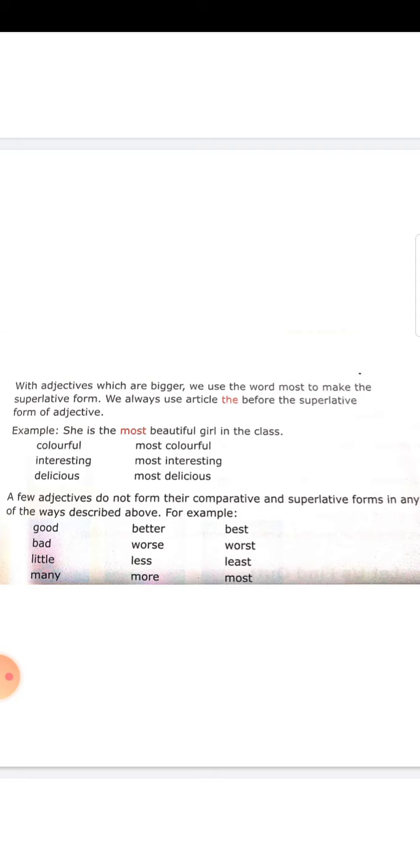Repeat. Good, better, best. Then bad, worse, worst. Then little, less, least. Then many, more, most.